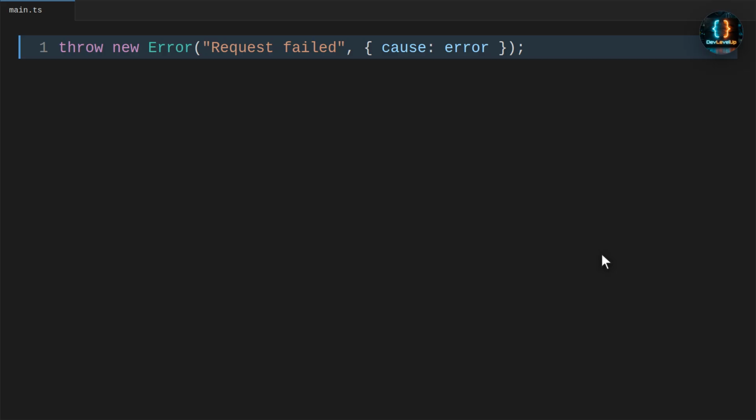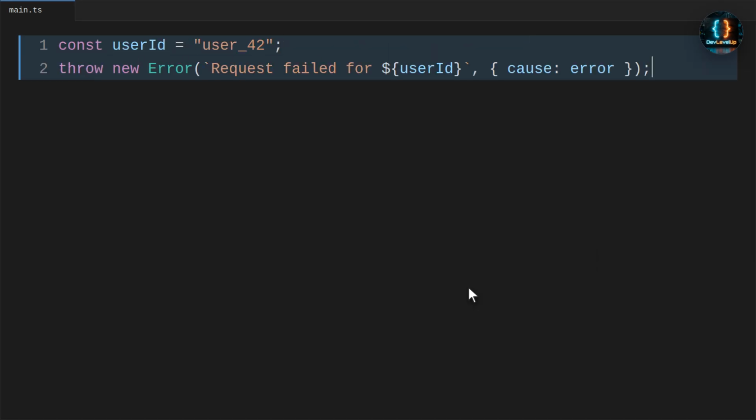The best practice is to preserve context whenever you translate errors. Use error cause for the original error, and add structured details when they help debugging without hiding the root problem. For practice, include a user ID in the high-level message and keep the original cause. The goal is to make the error useful for both product logs and low-level debugging.